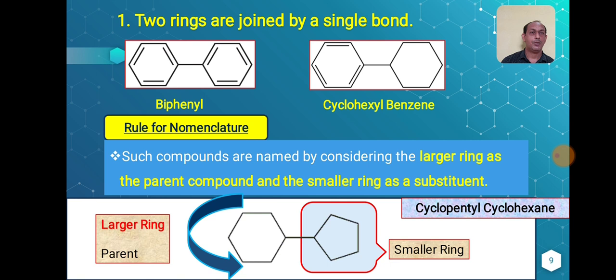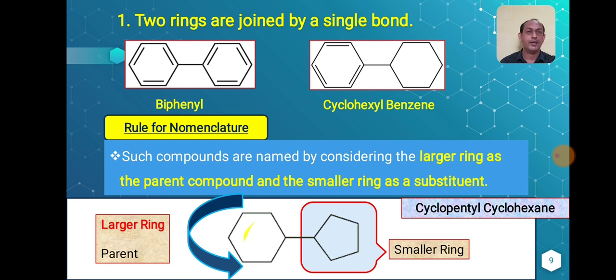Remember, here we have to assign only two parts, one is the substituent and another is the parent. I will repeat: the parent must be the larger ring, larger in terms of the number of atoms. It must contain the highest number of carbons compared to the substituent. So your larger ring will act as the parent while the smaller ring acts as a substituent.